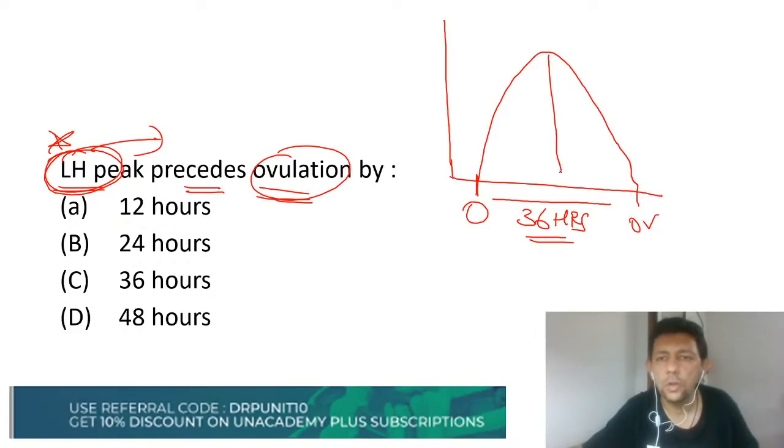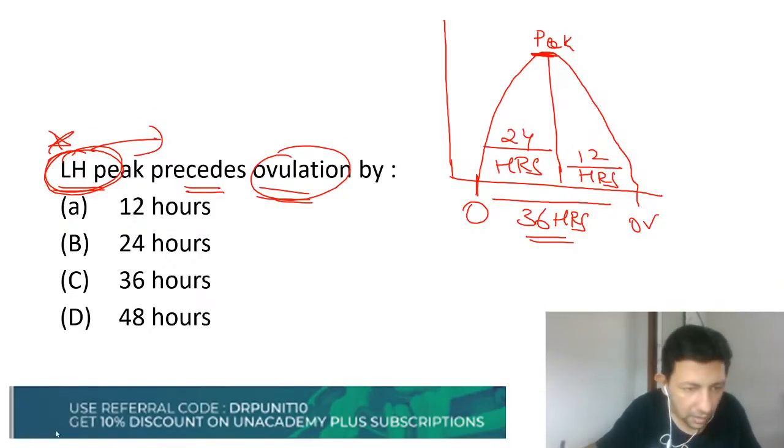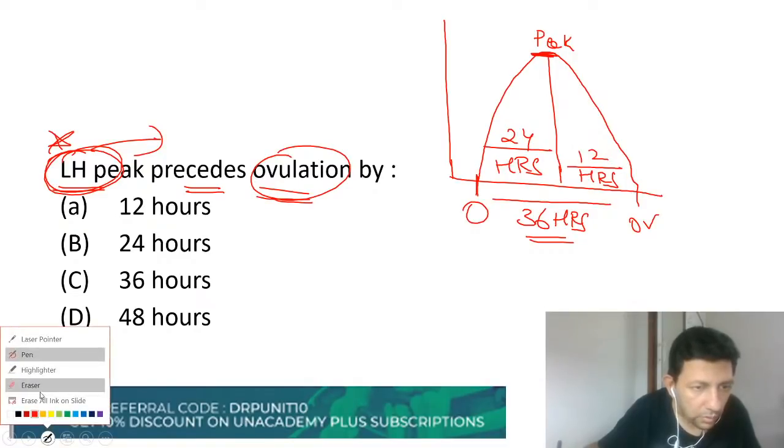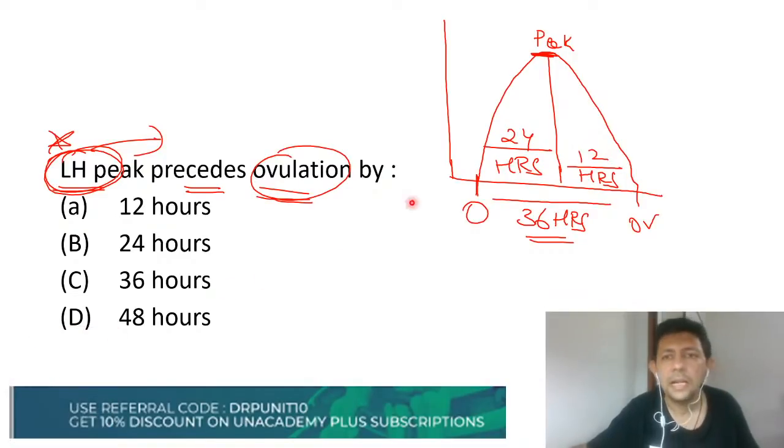Onset to reach the peak is going to take 24 hours, and after the peak is reached, in another 12 hours the ovulation will take place. Is it understood to all of you? All of you know that 24 plus 12 is 36. So I always tell the students, please read the question correctly before answering. From one such simple figure, three different MCQs can come from this topic.